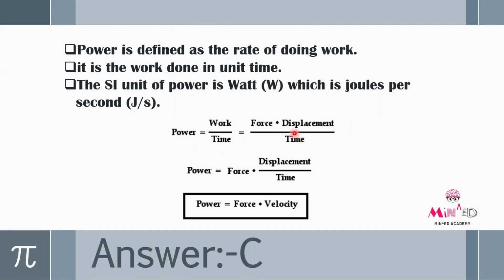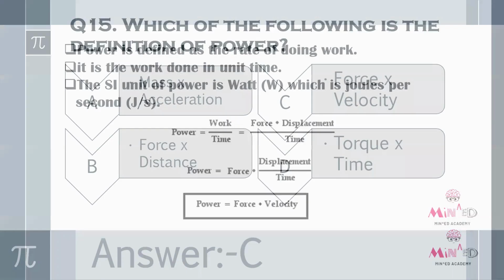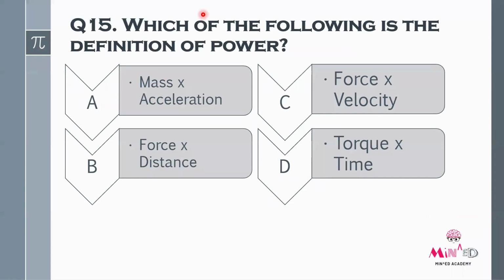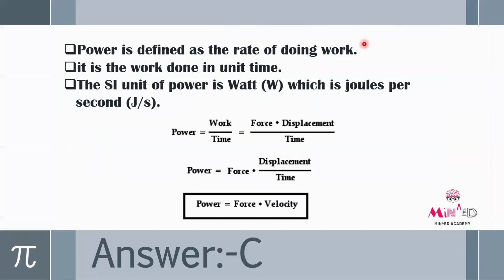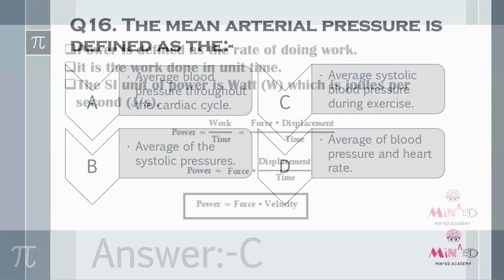Okay. Now, if we take the displacement by time, then displacement by time will give us velocity. So power is equal to force into velocity. So according to this formula, the answer will be option C, that is force into velocity. Okay. Hope you understood this. And next, we'll move to question number 16.